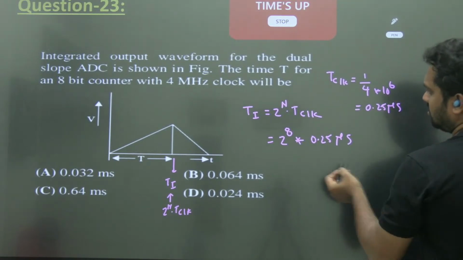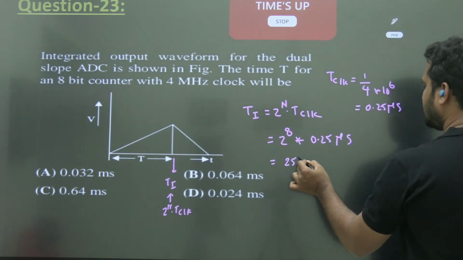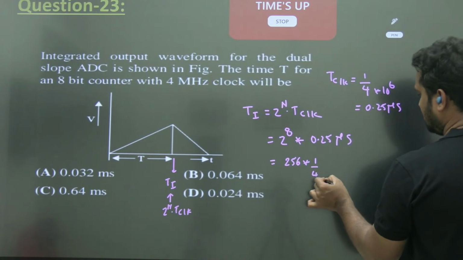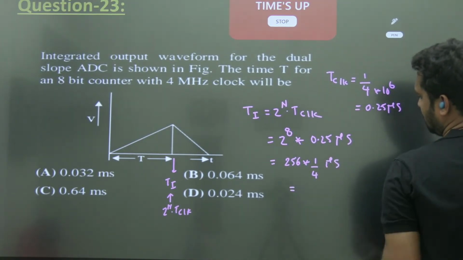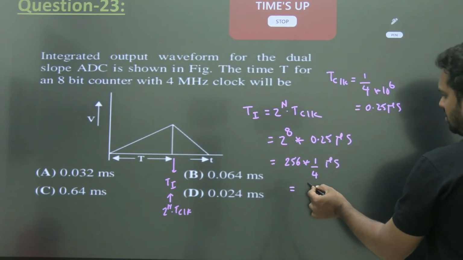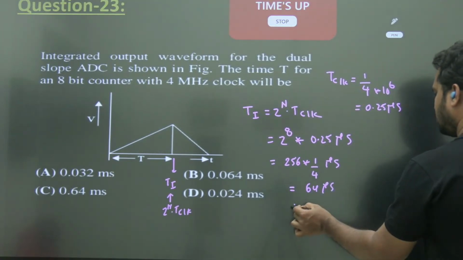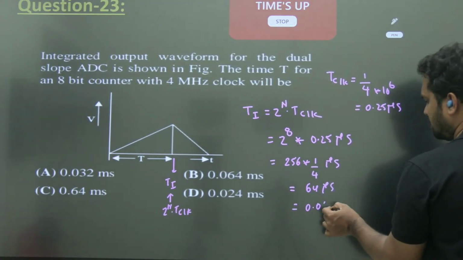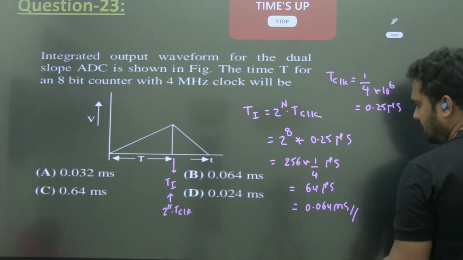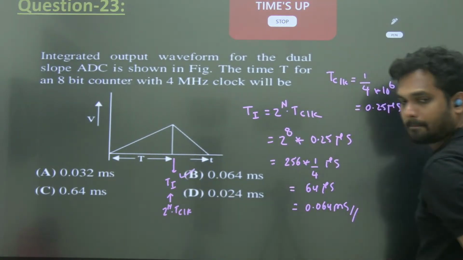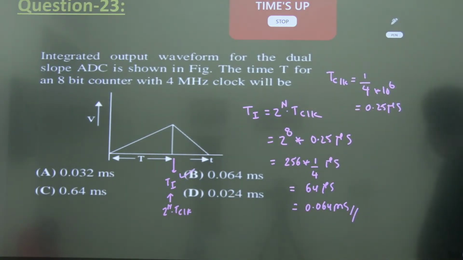Okay, so 256, 64 microseconds, 0.064 milliseconds. Option B. Very good, Harsha, right answer.